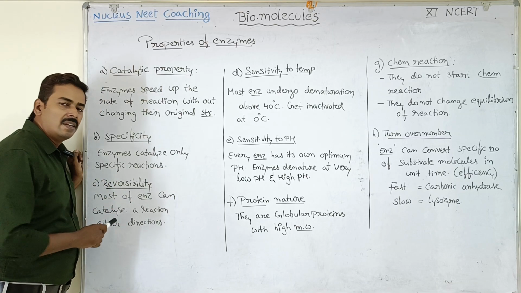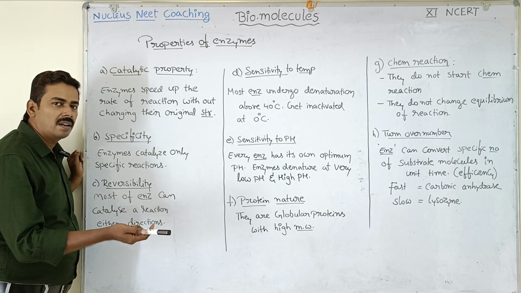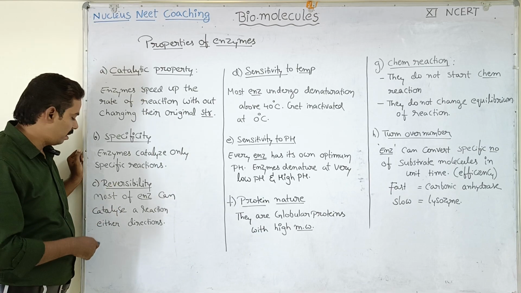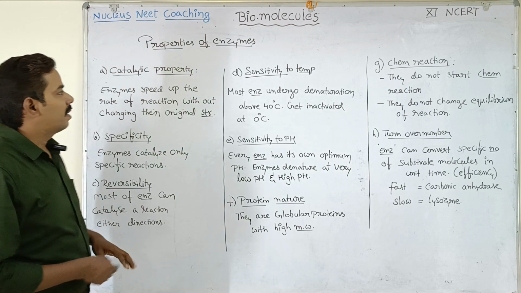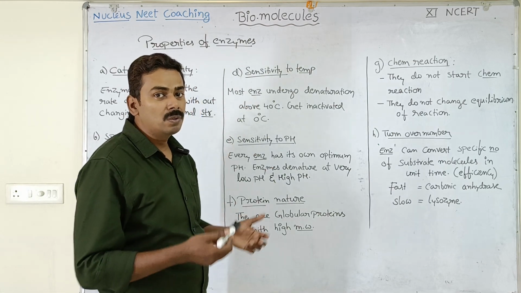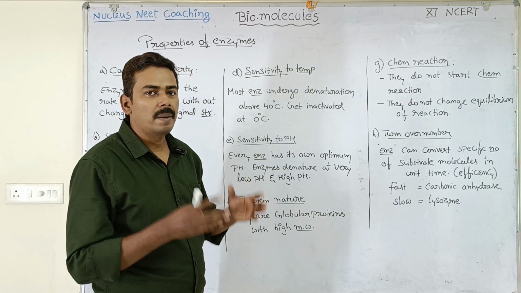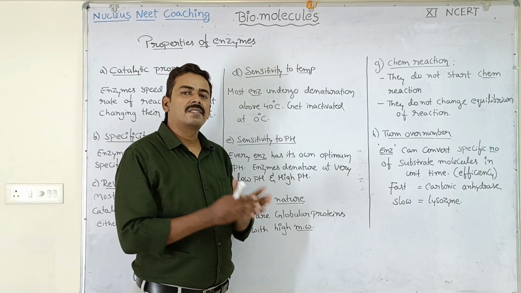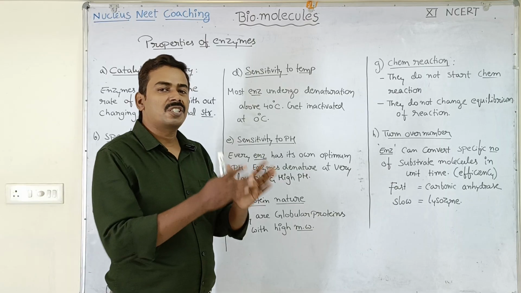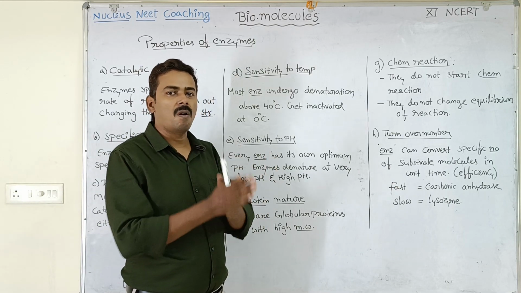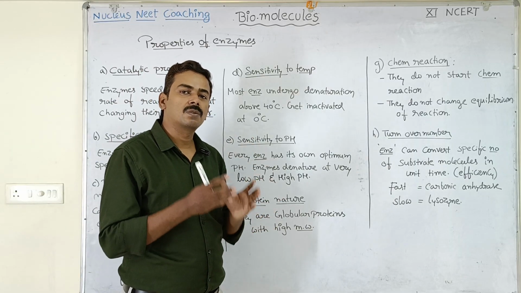Next is reversibility. You know that most of the enzymes can catalyze the reaction in both directions, forward direction and backward direction. This is called reversibility. Most of the enzymes can catalyze a reaction in either direction. Next is sensitivity to temperature. Enzymes, of course, are protein molecules which are sensitive to temperature. They get easily affected by change in temperature because change in temperature will affect the tertiary structure of protein. It will affect the bonds, hydrogen bonds and disulfide bonds. Hence, there is sensitivity to temperature.